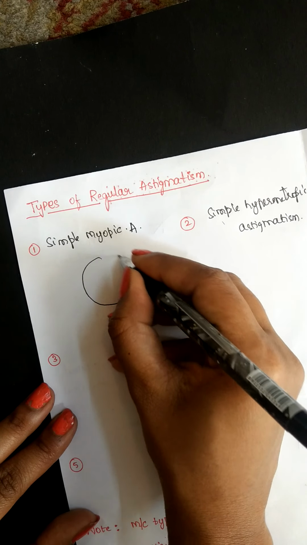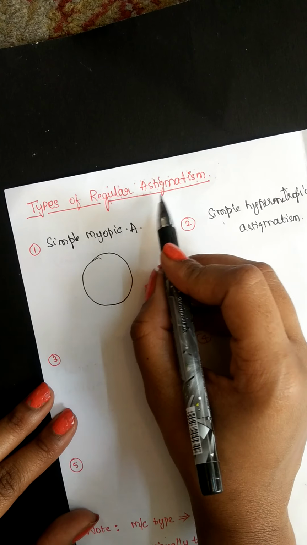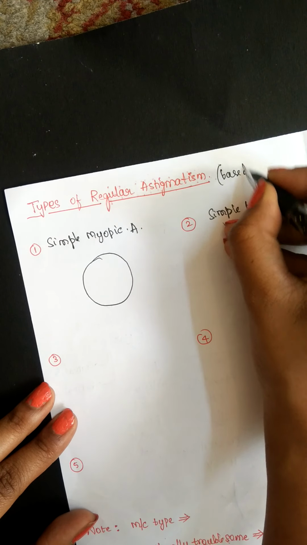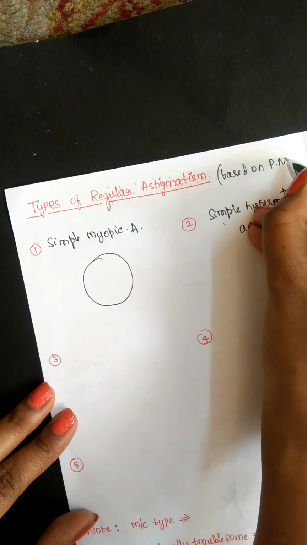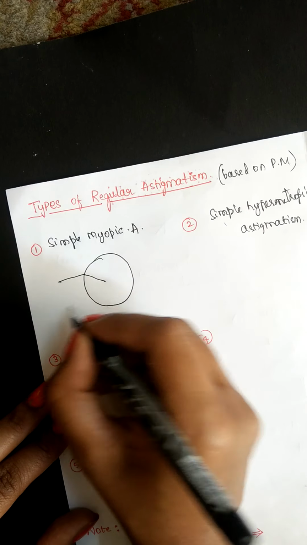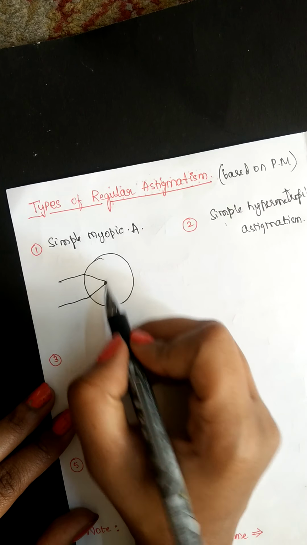Simple myopic: consider this as an eye. We usually describe astigmatism based on the principal meridians. Here one meridian focuses in front of the retina instead of on it, which is what myopia is.